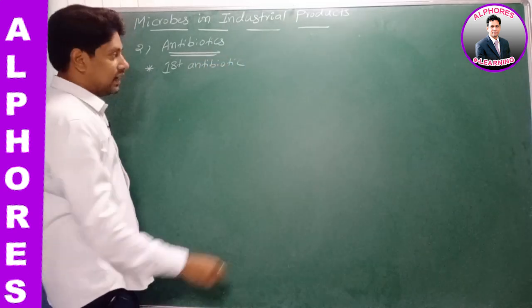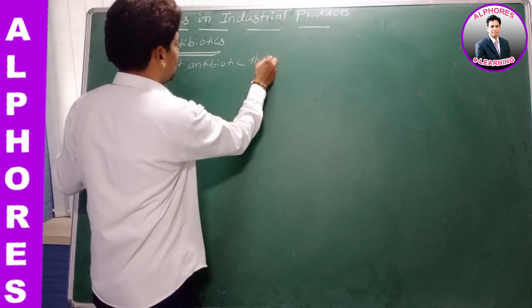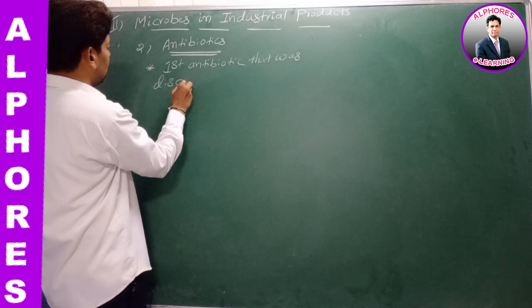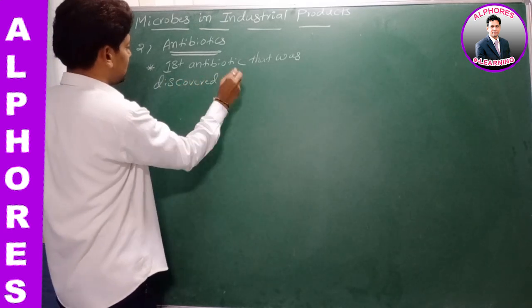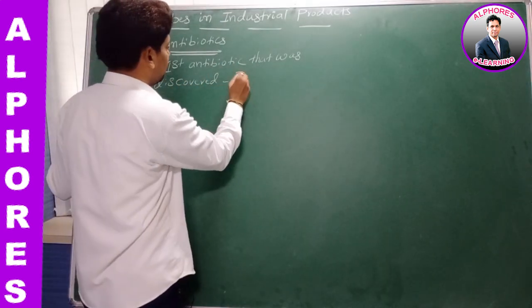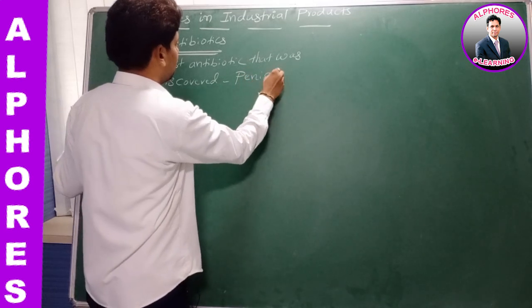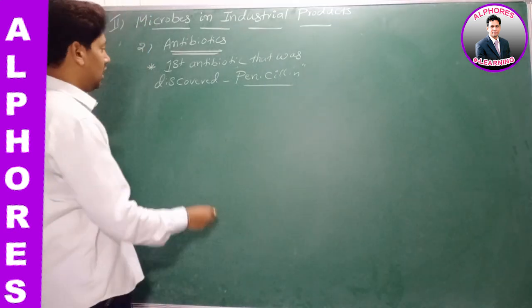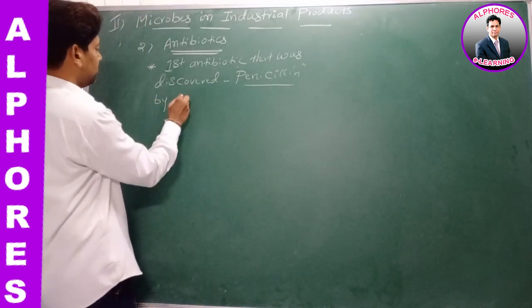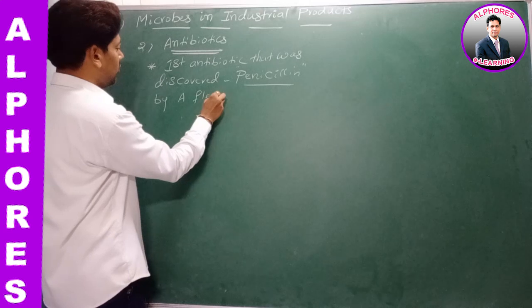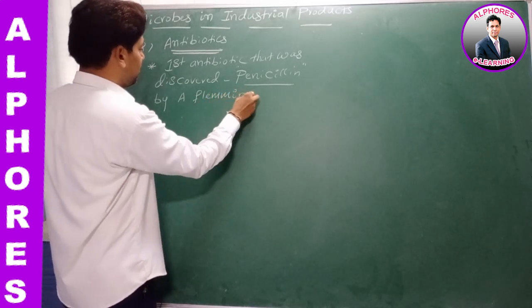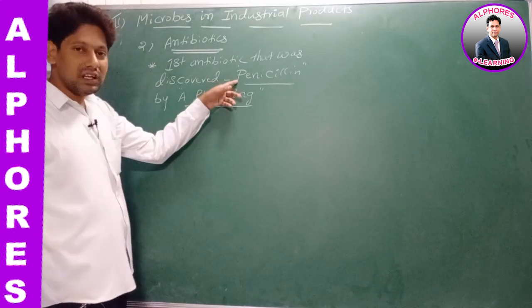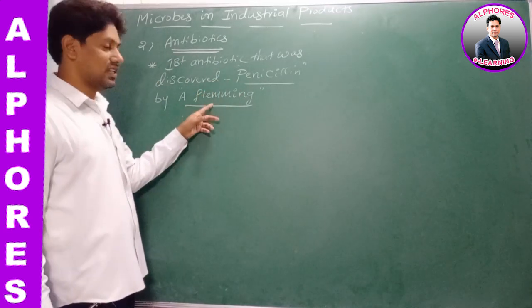What is the first antibiotic that was discovered? Penicillin. And who discovered this antibiotic? Alexander Fleming, right? Who discovered this penicillin for the first time? Alexander Fleming. And this discovery of penicillin by Alexander Fleming,